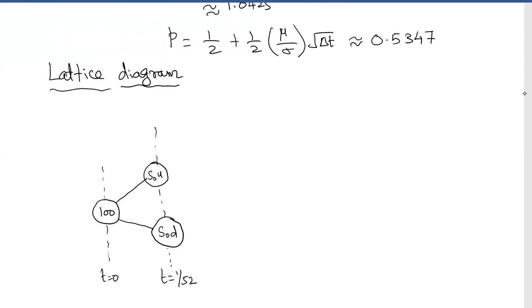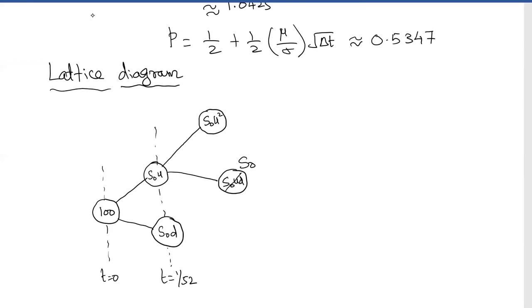And now here it goes to S naught U, that is U square, and this is S naught U. You go up and then come down, UD, okay, that will be simply S naught only.